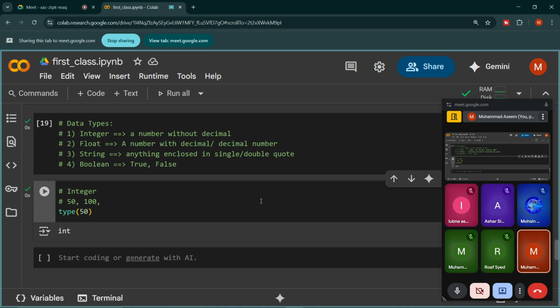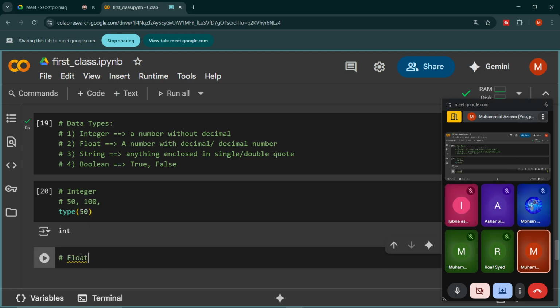Yes. Okay, so this is integer. Now if I talk about float, it's also very simple: a number with decimal, a number that contains a point. Let me write the value of pi, which is 3.142.